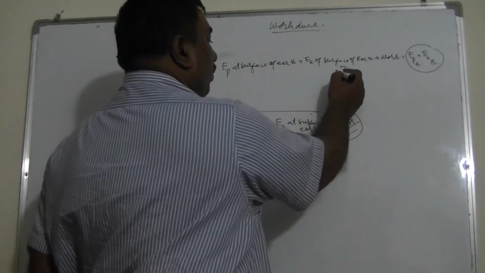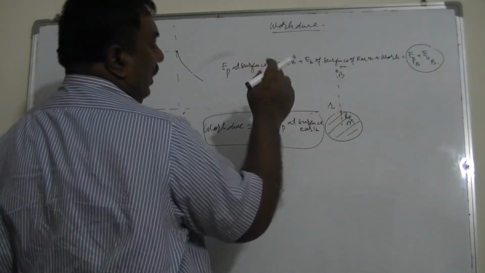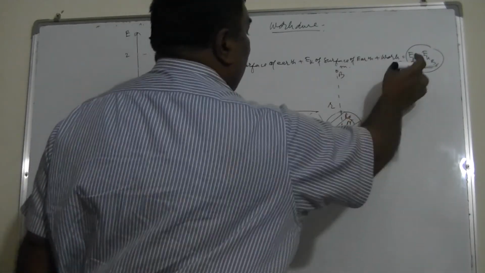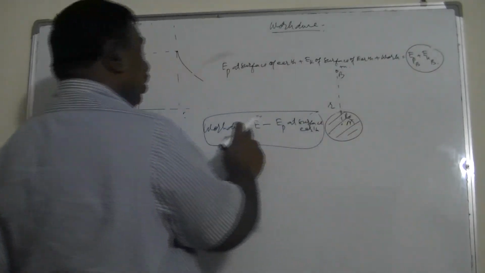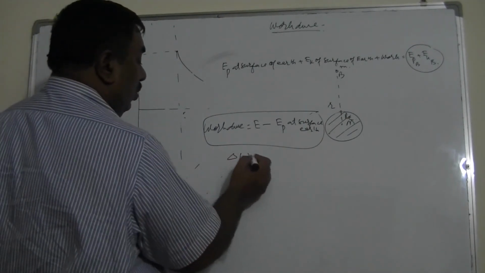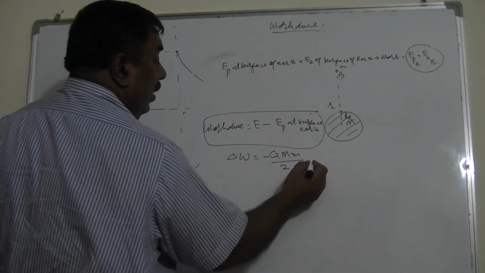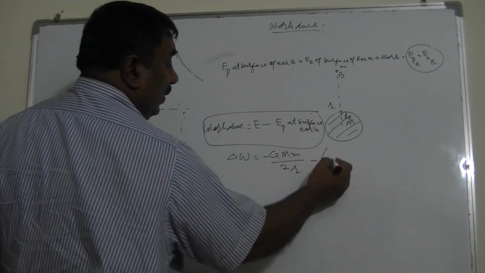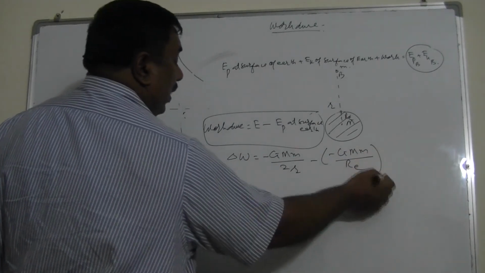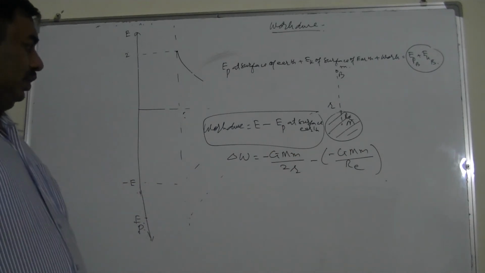This is the point B, suppose, and you know EK at the surface of Earth must be 0. There must be some EP, and the work done we have to calculate. This becomes the total energy. So total energy minus EP at surface of Earth. I can also write work done: total energy is minus GMm upon 2r, minus EP at the surface of Earth, which is minus GMm upon RE. I can simplify these formulas also and find the work done.